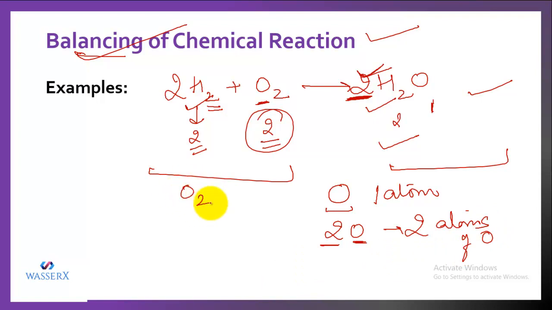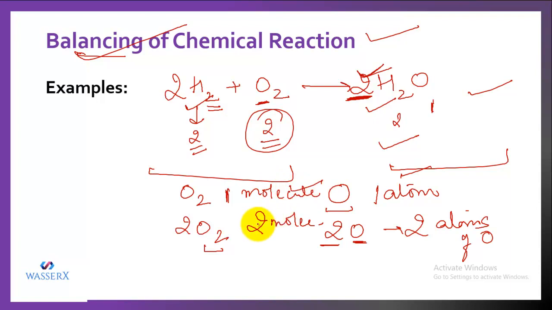If I write O as O2, the 2 is not for O alone, it is for every atom. If it is written O2, then it specifies that it is not an atom, it is a molecule in this case. Whenever any subscript is already written, it specifies that it is a molecule, not an atom. How many molecules? Nothing is written in front, that means it is 1 molecule of oxygen. If it is written like 2O2, then again by looking at O2 you can make out that this is a molecule of oxygen. How many molecules? 2. So I think you got how you're going to differentiate between an oxygen atom and a molecule.